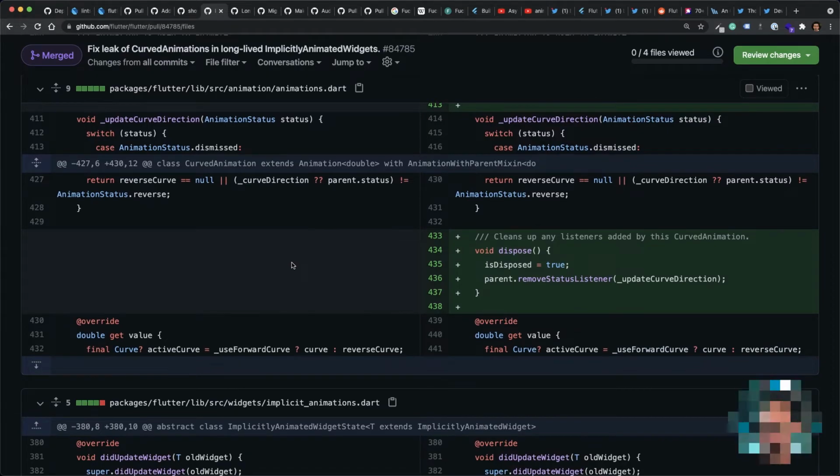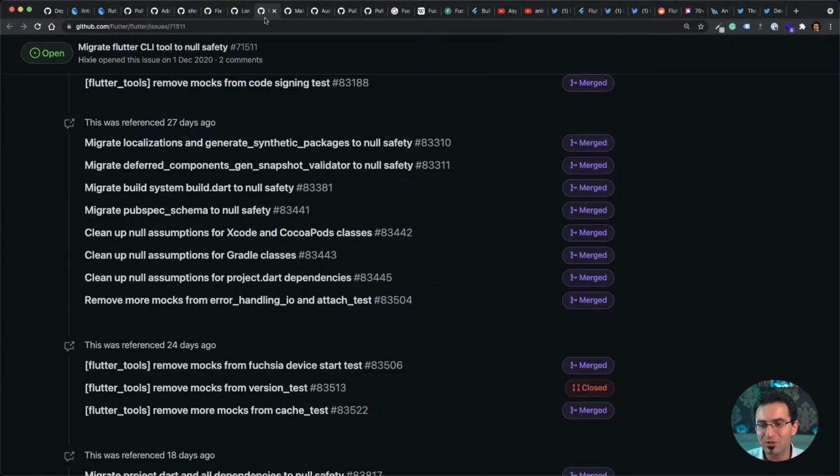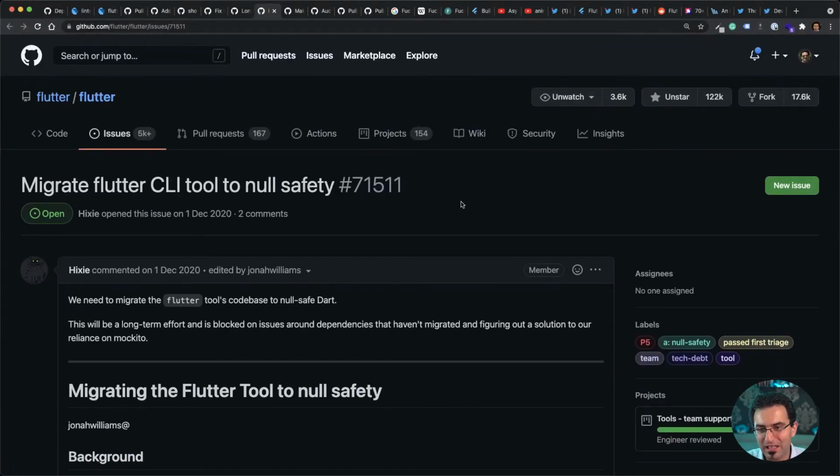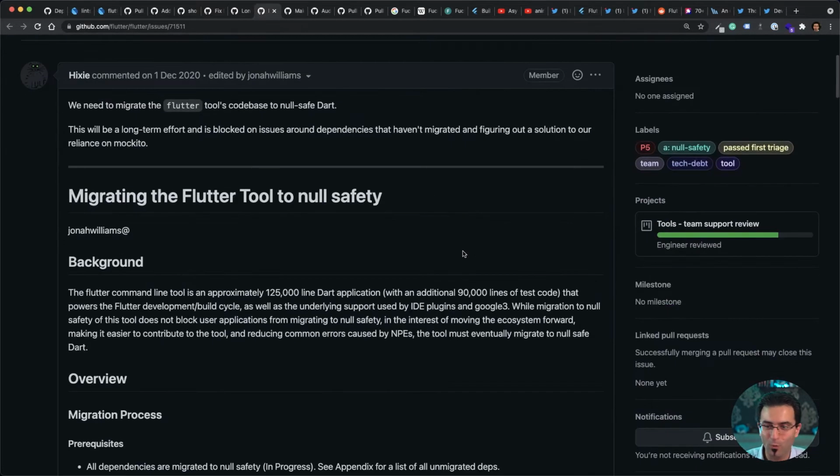There is a very interesting issue opened on the Flutter repo, which is migrating the Flutter CLI tool to null safety. This is interesting to me because this is a massive command line tool for Flutter, which all of us are using.